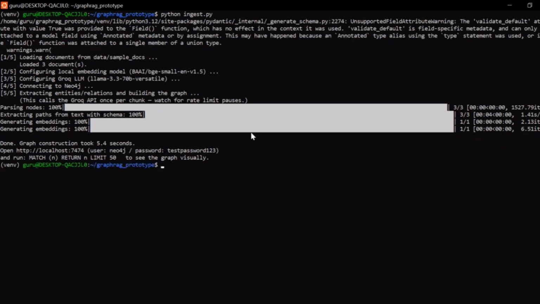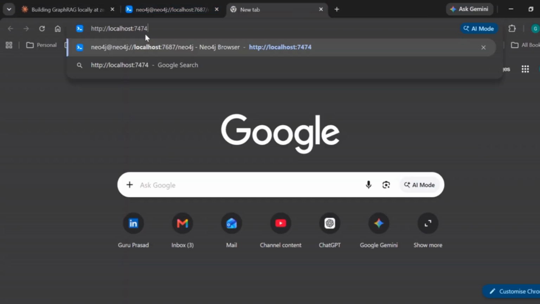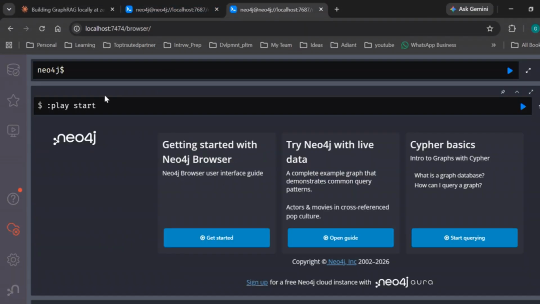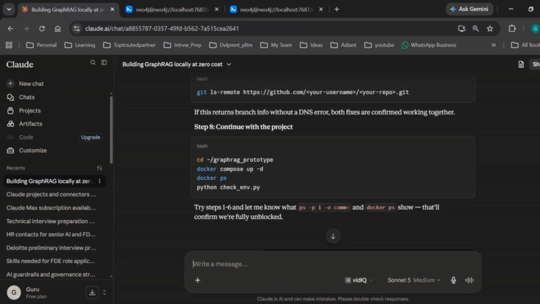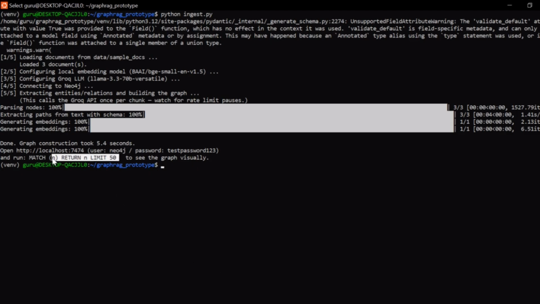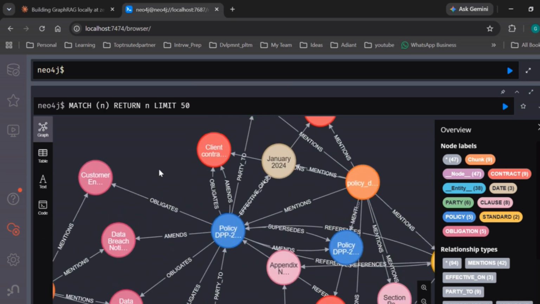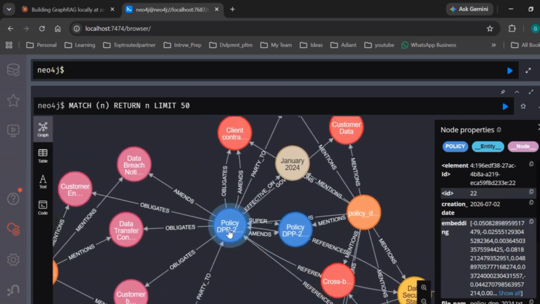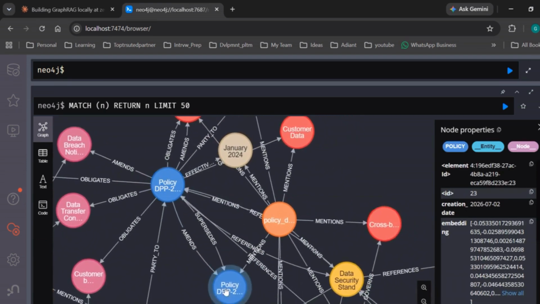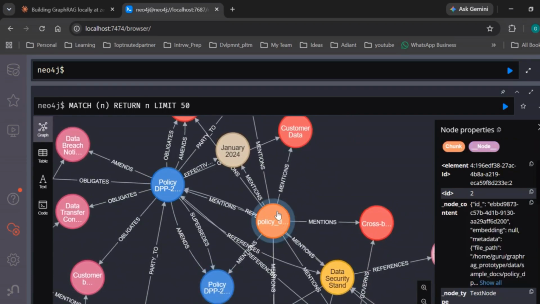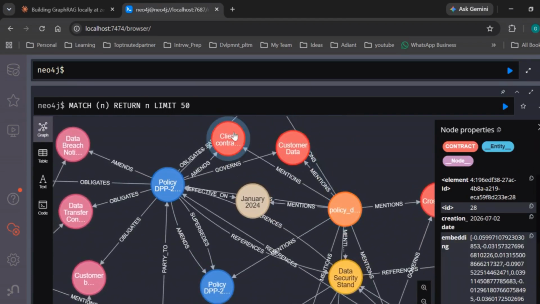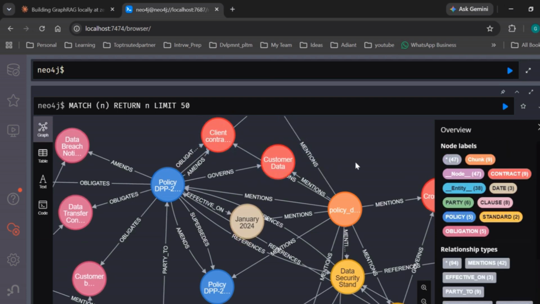The one step that needs real horsepower is entity extraction, so I offloaded that to Groq's free API, a 70 billion parameter model, completely free, that my laptop could never run on its own. Once ingestion finishes, I open Neo4j's browser and literally see the graph it built. Every entity is a node, every relationship is a labeled edge. I can visually trace a clause in the Bluefin contract all the way back to the master policy document.